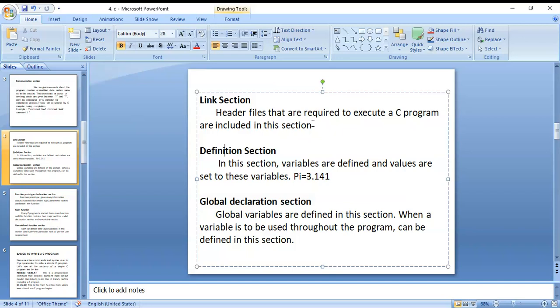Is a part of C software. That's why we link the C library with our program by using the header file section, header files only. Next, the definition section. In this section, variables are defined and values are assigned.